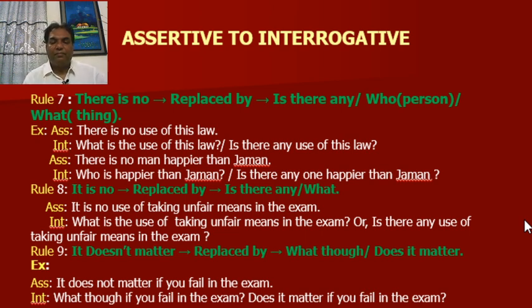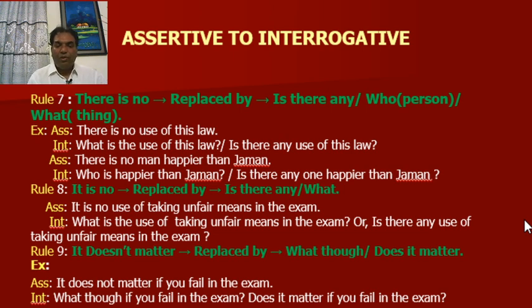Rule number 7. "There is none" will be replaced by "is there any" or "who" if it indicates a person, or "what" if it indicates a thing. For example, there is no use of this law. What is the use of this law? Or is there any use of this law? Next, there is no man happier than German.